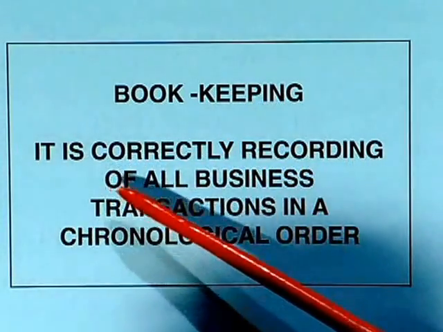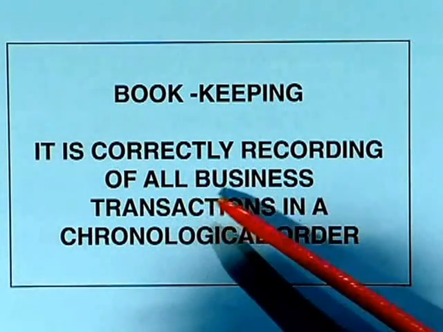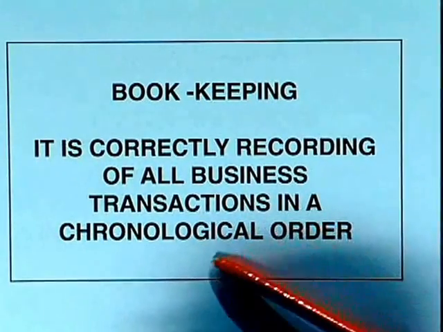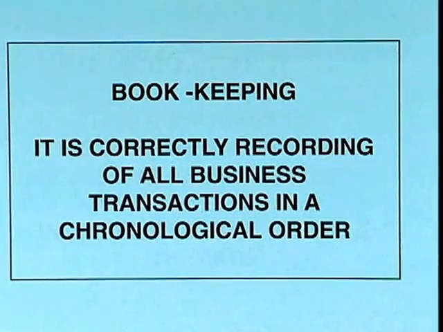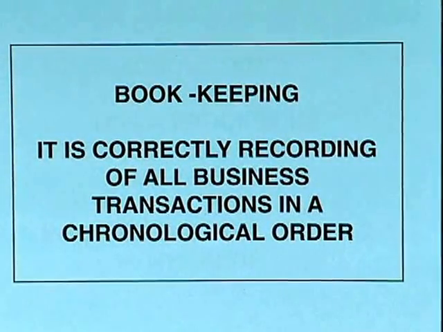Bookkeeping is correctly recording all business transactions in a chronological order. So here we have to concentrate on two aspects. One is, bookkeeping is correctly recording all business transactions. What is correctly? You should not make any false statements or false entries in your books. When we see a particular transaction in our books, how can we say that it is correct? Only by having some proof. What is the proof? The proofs are nothing but the vouchers, bills, etc.